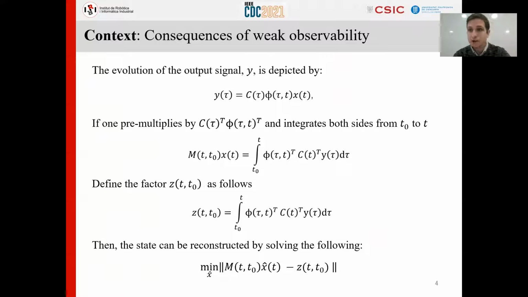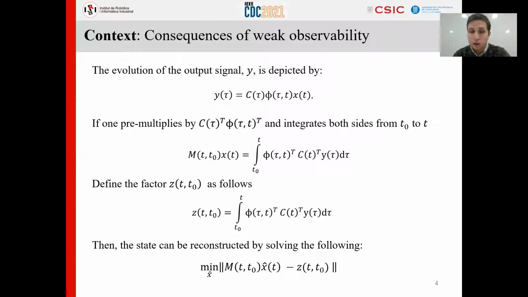In order to understand the consequences of this weak observability, let's transform the state estimation problem into an optimization problem. We can relate the current value of the state with the past values of the output through the fundamental matrix of the system using the first equation in this slide. If we pre-multiply this equation and integrate in some time range, we get the second equation of this slide. Then we can see that the state estimation problem is just the problem of isolating the state from this second equation. And we can present this as an optimization problem. This is what we have in the last part of this slide.